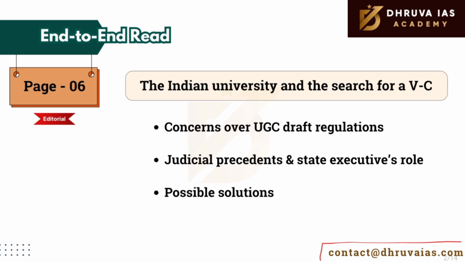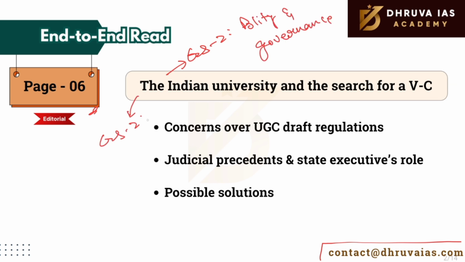Coming to the first category of articles, that is end-to-end reads. Under this, the first article that we will be reading is on page number 6, which is an editorial article. This particular topic is in the news repeatedly, hence we need to cover it from all dimensions. This topic is relevant for GS2 when we talk about polity and governance. At the same time, in GS2 itself, if we talk about education topics, to mention a few, higher education reforms, federal relations, etc.